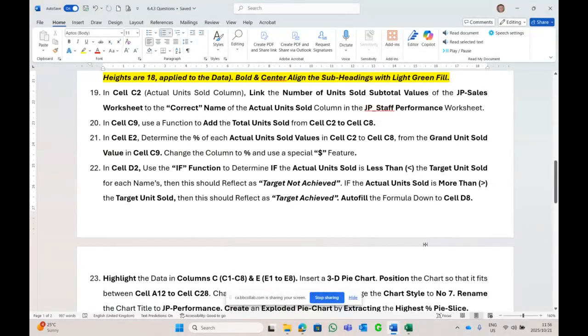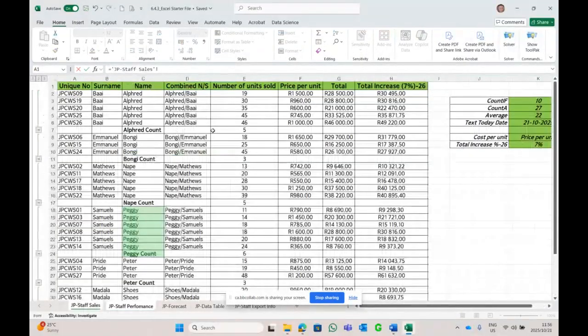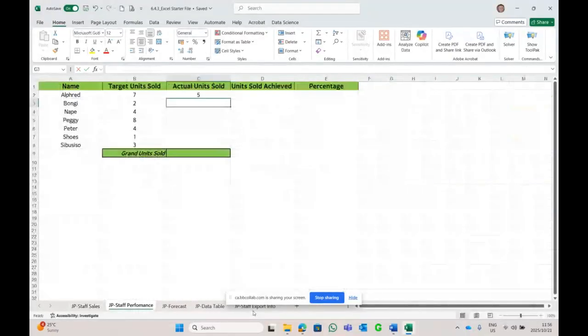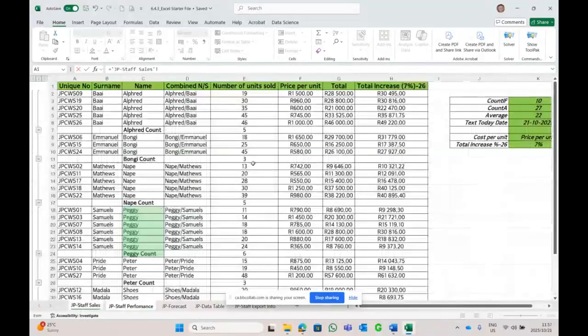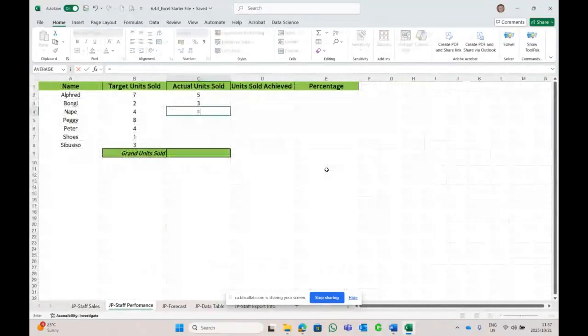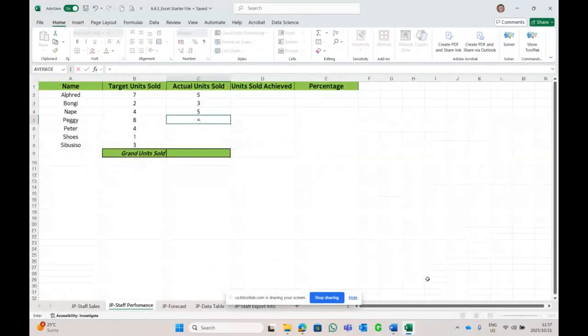So let's link it quickly, people. Alfred is equal to 5. Enter. Bongi is equal to, I think it's 3. Enter. Nape. 5. Enter. Sorry.